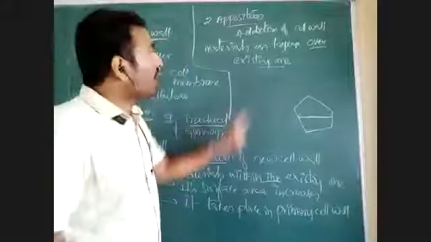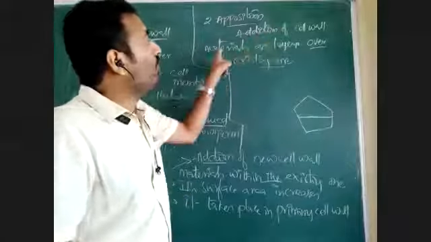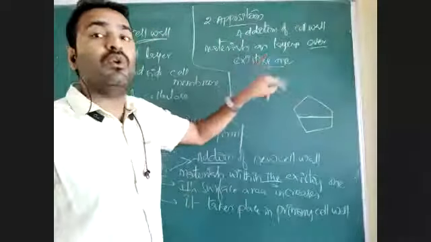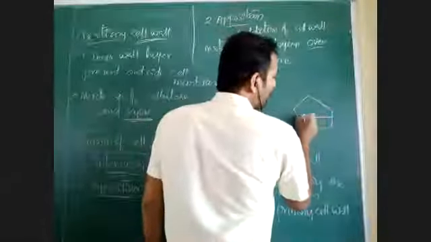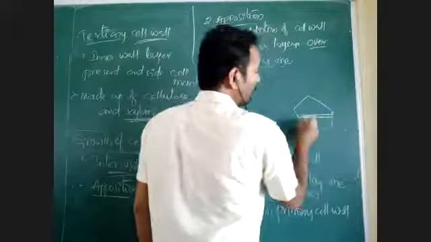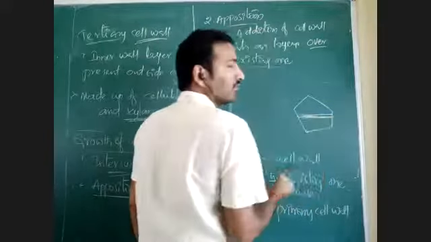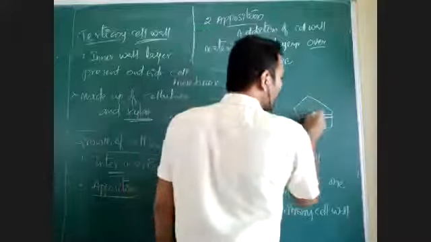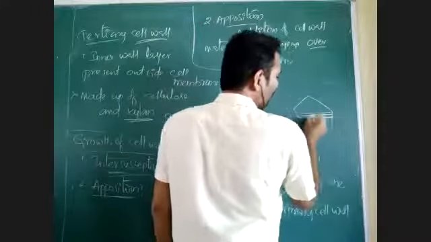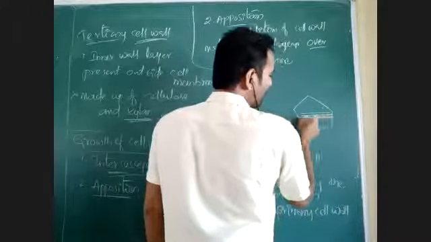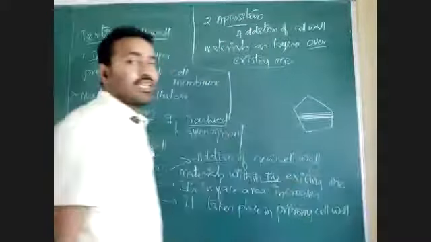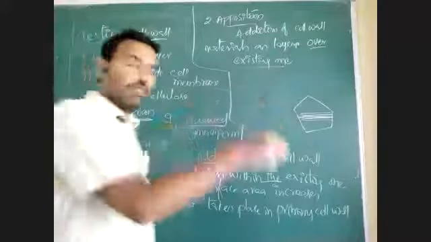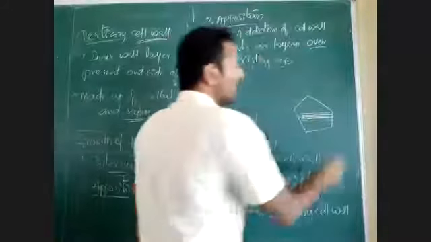Apposition means addition of cell wall materials as a layer over the existing one. Suppose the primary wall is there means on primary wall there is addition of new layer on either side. On that there is addition of one more layer. Now this is primary wall. Around this primary wall, here one more layer is formed, means that is secondary layer. On that new layer is formed, means that is tertiary layer.